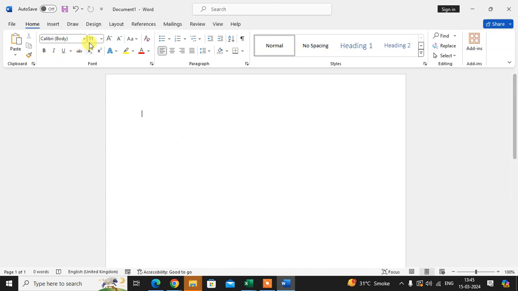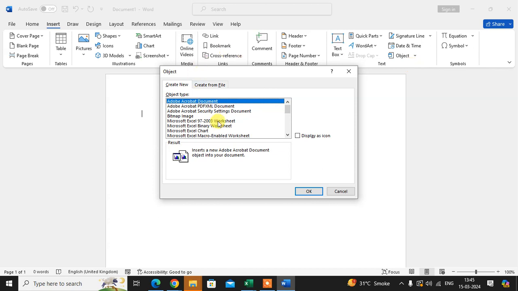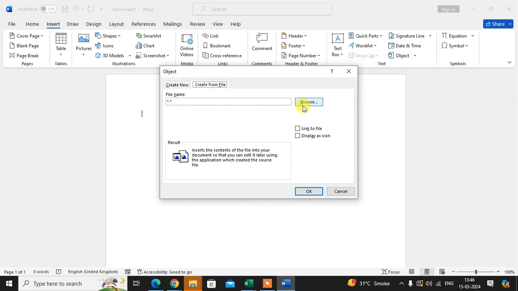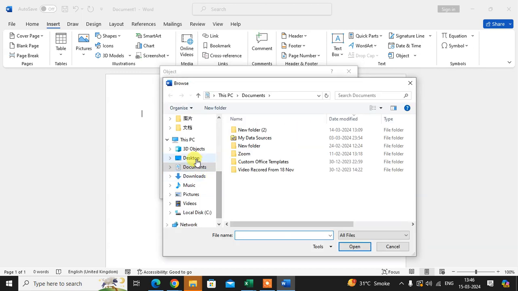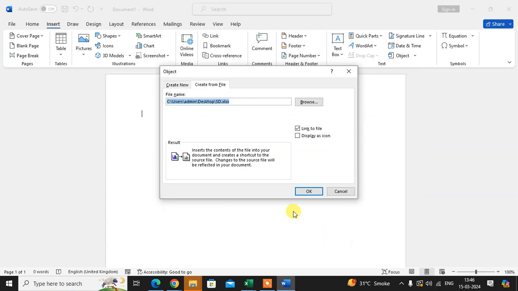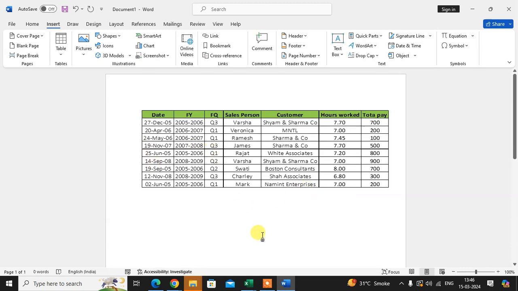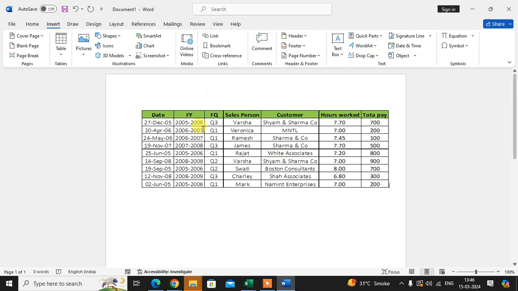In Word document, click on the Insert tab. Click on the object. Here you can create from files and link to the files and browse your Excel file. Click on the desktop, SD. Select the file and click on OK. That's it. Here you can insert and link your data in Word document.